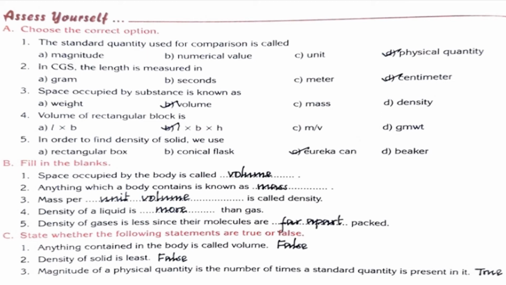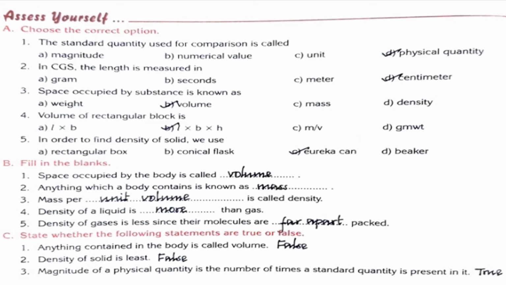And then fourth one, density of a liquid is more than gas. Okay. And then fifth one, density of gases is less since their molecules are far apart.